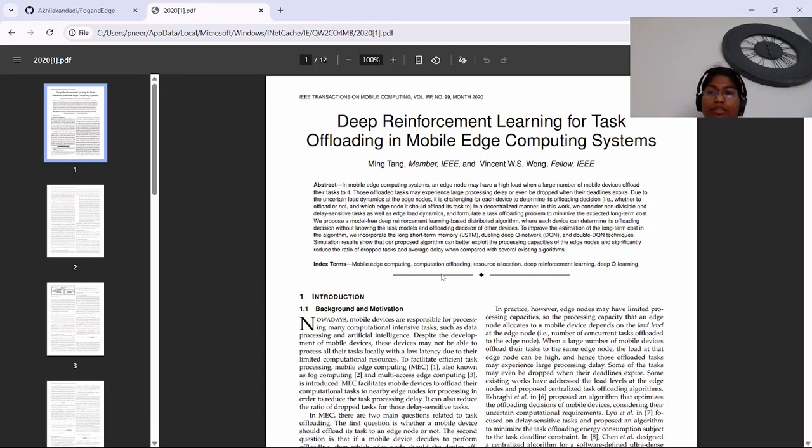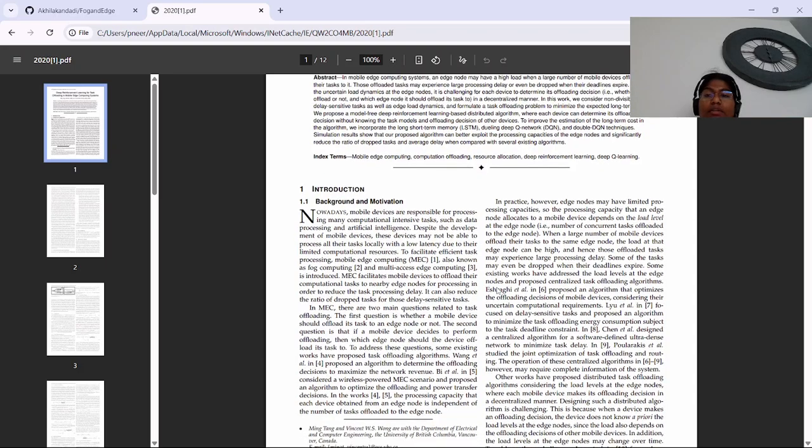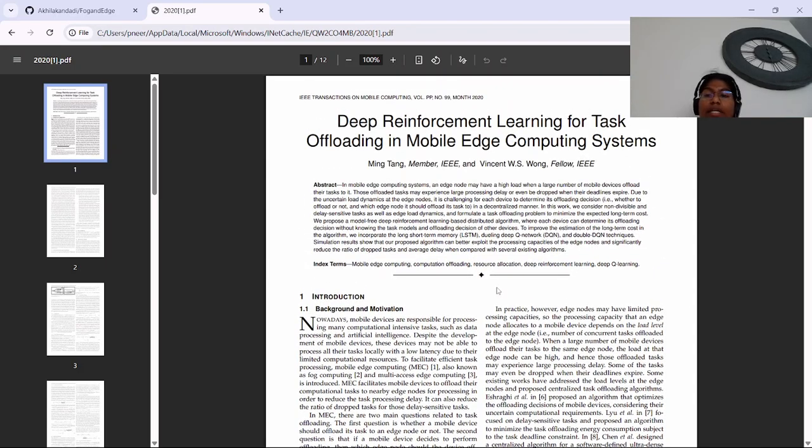Today I'm going to present my Fog and Edge project based on task offloading in mobile edge computing using deep reinforcement learning (DRL). This work is based on the IEEE paper Deep Reinforcement Learning for task offloading in mobile edge computing systems. Mobile devices like smartphones and IoT sensors often need to run heavy computations like AI inference or large data processing. They can either process tasks locally or offload them to nearby edge servers.